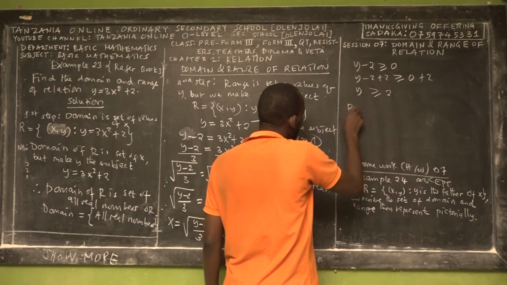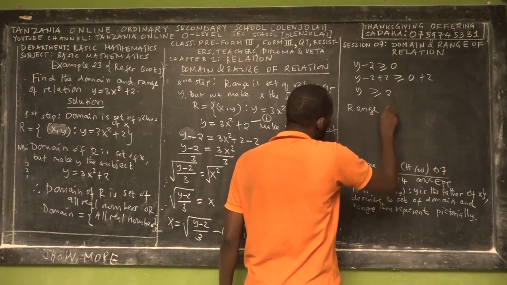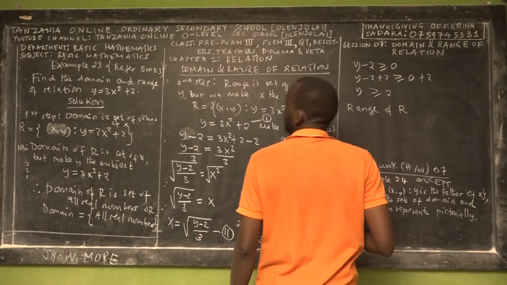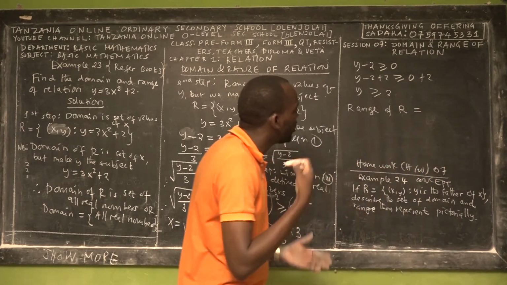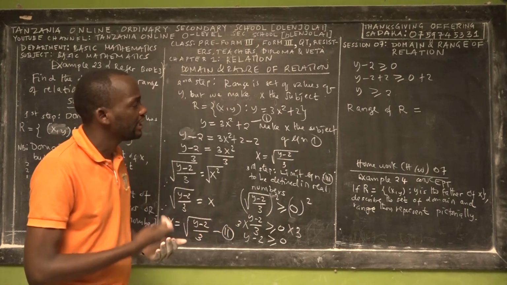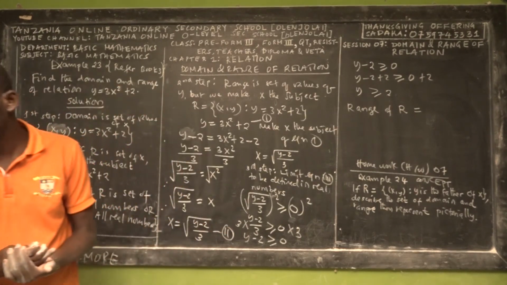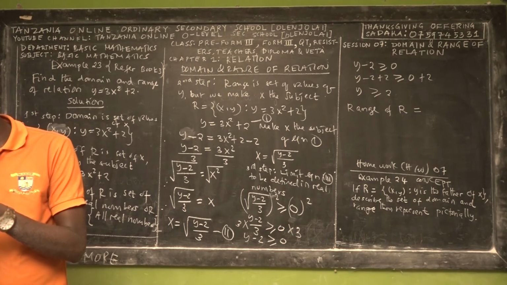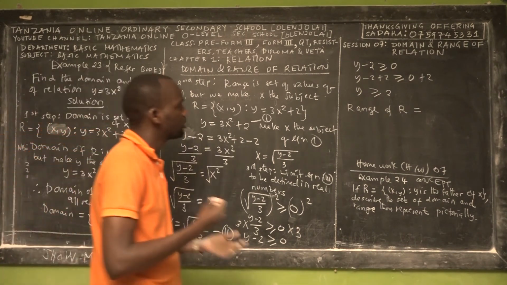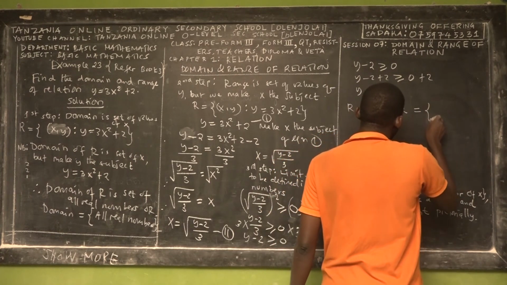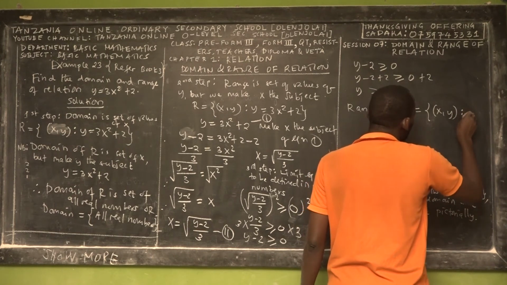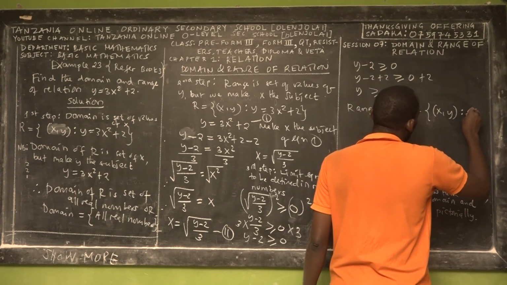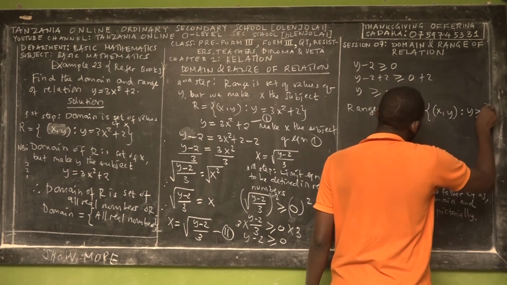So it means that, ladies and gentlemen, the range of the relation R for this case is equal to all real values such that y is greater than or equal to 2. Okay, all real numbers such that, so it means that this is the set of what? So you say that (x, y) such that y is greater than or equal to 2.